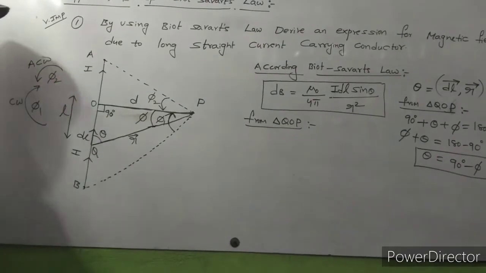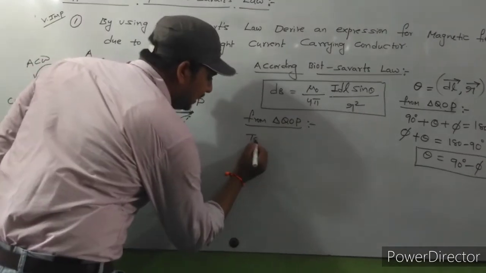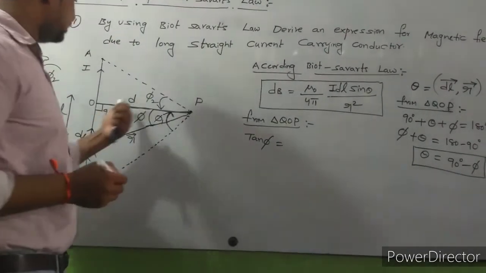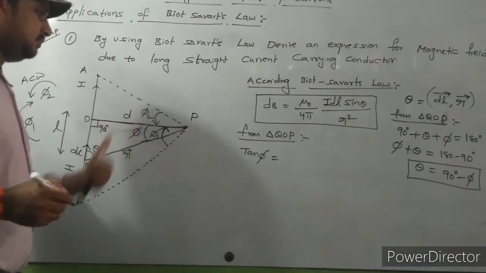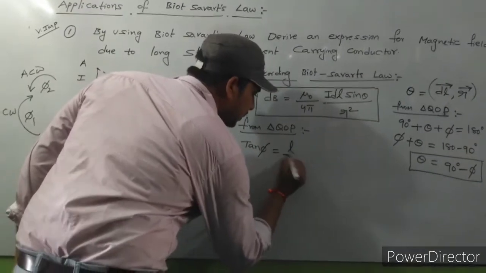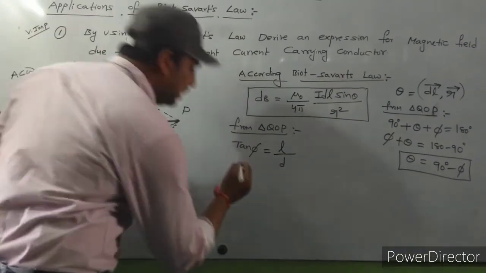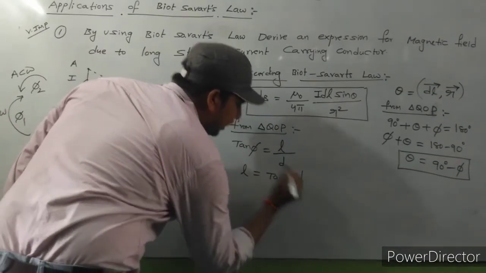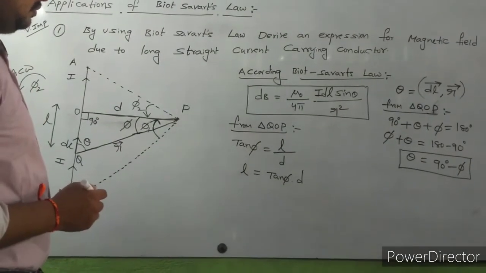Let us assume the distance from O to Q is L. Then tan phi is equal to opposite side by adjacent side. Opposite side is L, adjacent side is D. So tan phi is equal to L by D. From that, L is equal to tan phi into D.